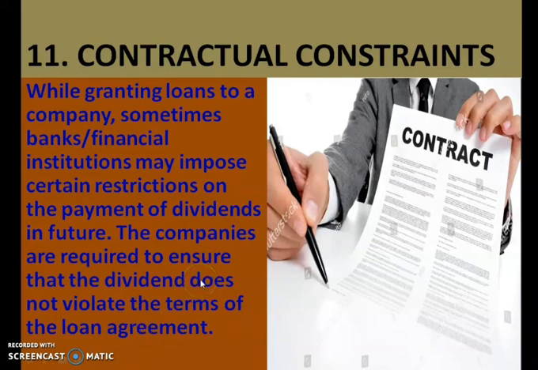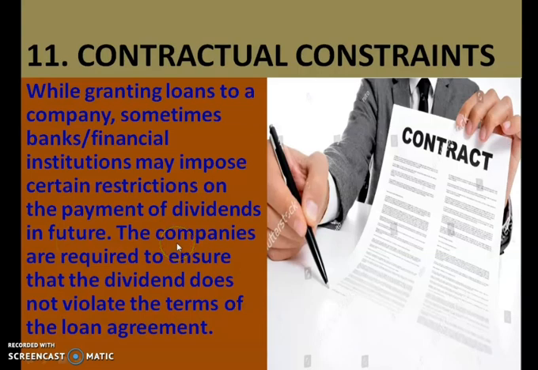So some companies, when they take a loan from a bank or financial institution, go for a contract. In that contract, the bank may restrict the company from making payment of dividend in future.